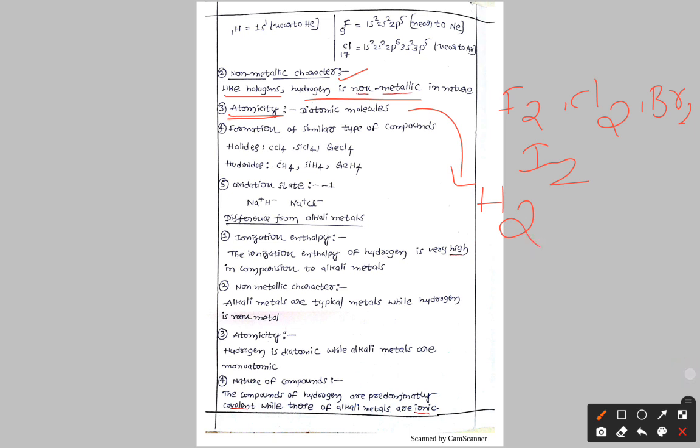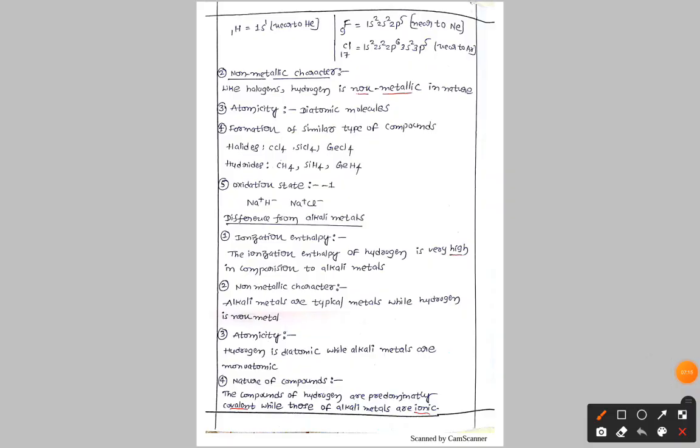Next, formation of similar types of compounds like halides. Here hydrogen also forms similar types of compounds. Halides we have are CCl4, silicon tetrachloride, germanium tetrachloride. Hydrides, if you see, hydrogen can form methane, SiH4, silicon hydride and germanium hydride.